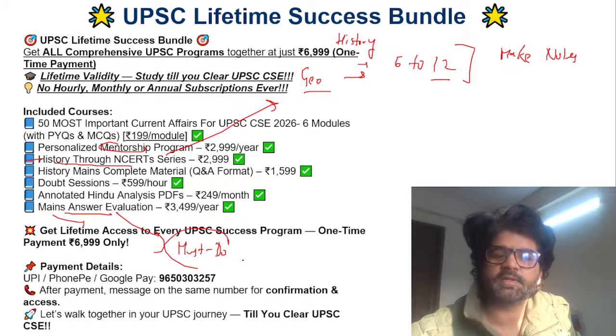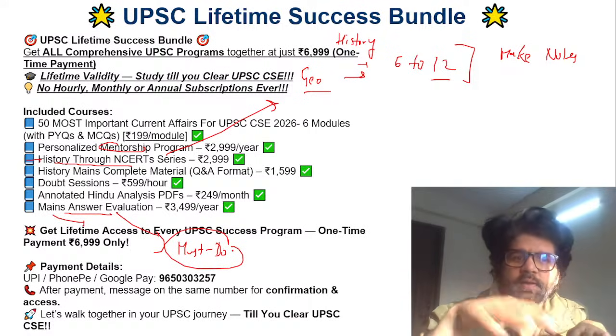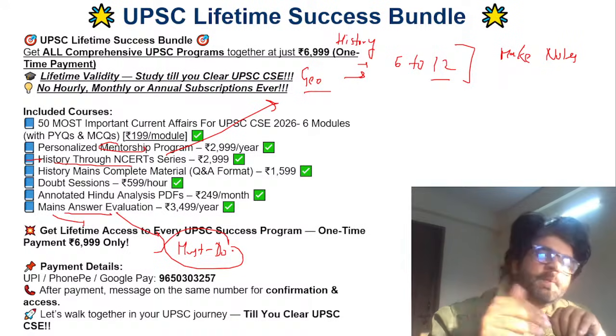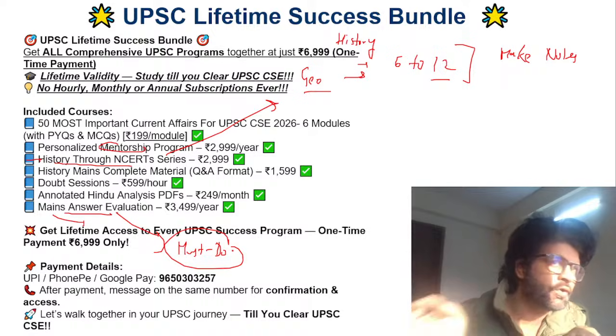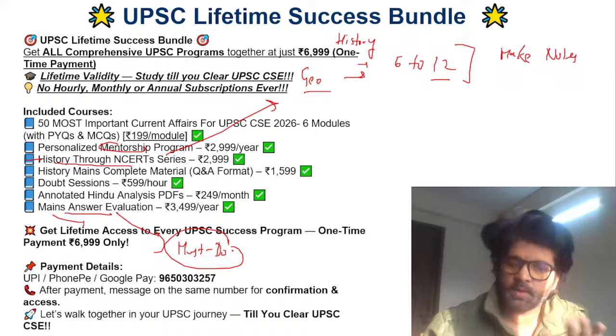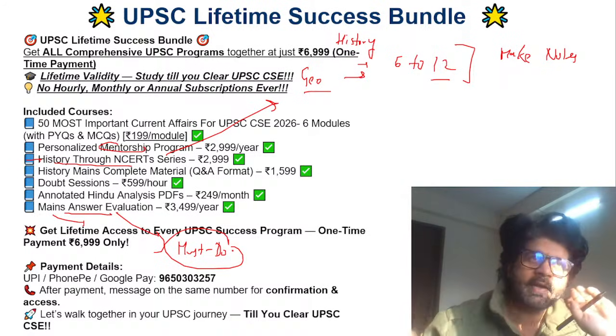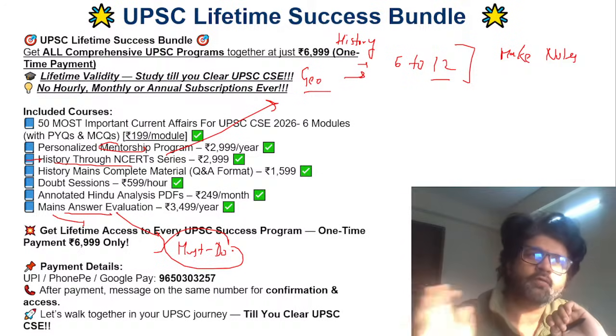Maybe if you're preparing for some other exam, you're just watching The Hindu analysis to gain general awareness and knowledge, that's fine. But if you're really preparing for UPSC CSE, you have to write answers, you have to get them evaluated by somebody else. If you're not doing that, let me be very blunt, you will not clear UPSC. Straightforward. Let's say you're preparing for 2026: up until January you have to write a lot.